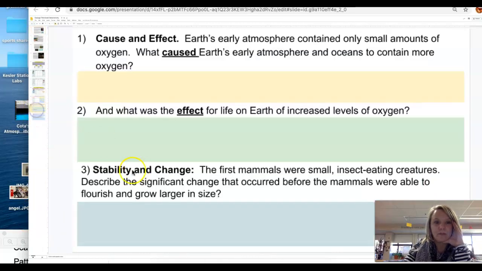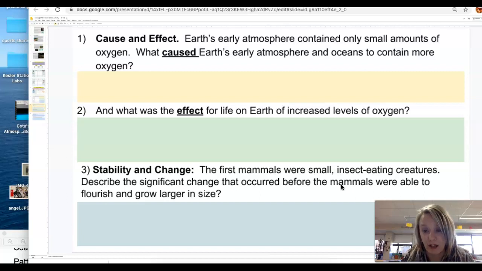Okay. Third one, stability and change. The first mammals were small, insect-eating creatures. Describe the significant change that occurred before the mammals were able to flourish and grow larger in size. Okay, so think about that. Think about the mammals on Earth today, even the really big ones.